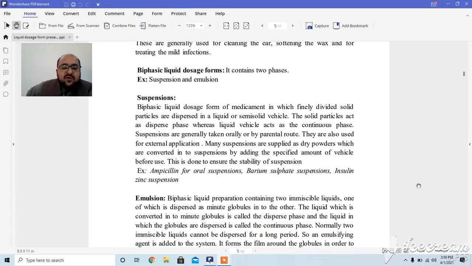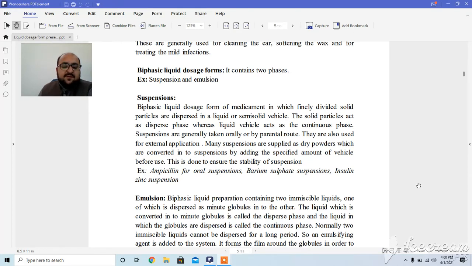Suspension, pharmaceutically, can be defined as a biphasic liquid dosage form of medicament in which finely divided solid particles are dispersed in a liquid or semi-solid vehicle. The solid particles act as the dispersed phase, whereas the liquid vehicle acts as the continuous phase. Suspensions are generally taken orally or by the parenteral route. They are also used for external applications.